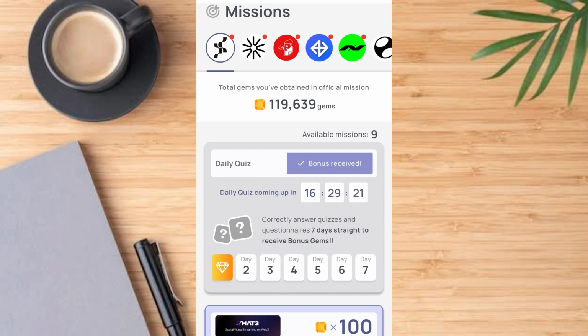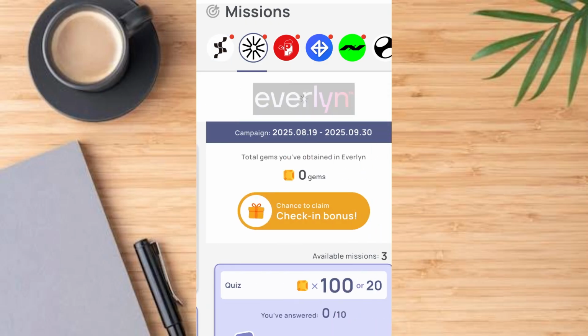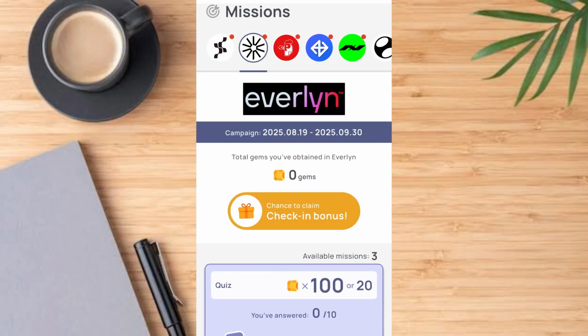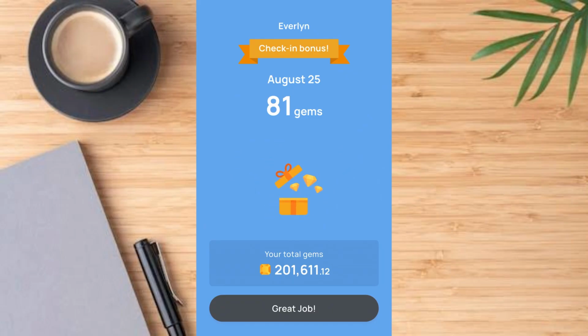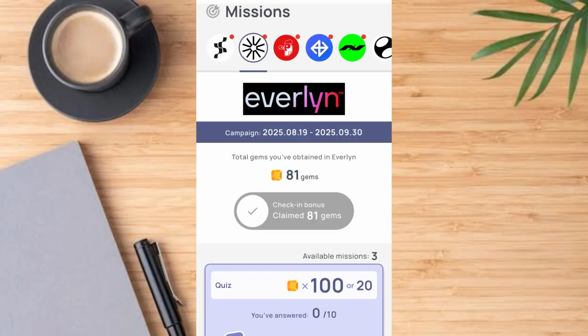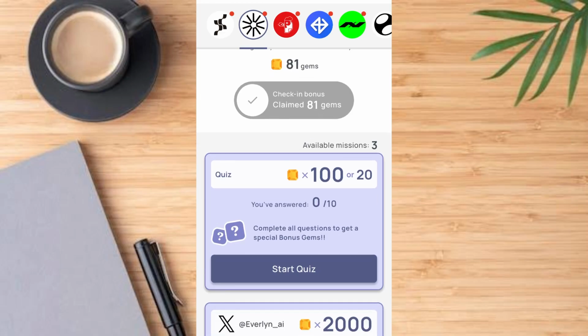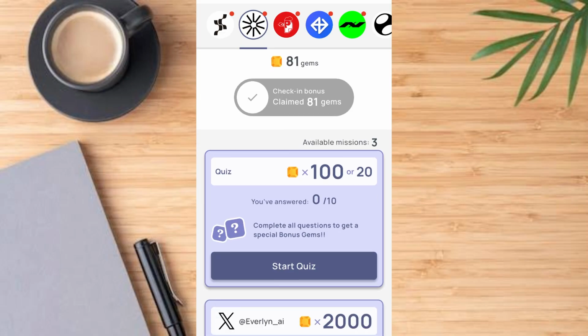Now let's begin. So now tap on this first one, which is Everlyn. Then you can see that the total gems you've obtained so far is 0. So tap on claim this button first. Then tap on that, you get 81 gems. So now that I've gotten 81 gems, let's proceed. Go ahead and tap on start quiz.